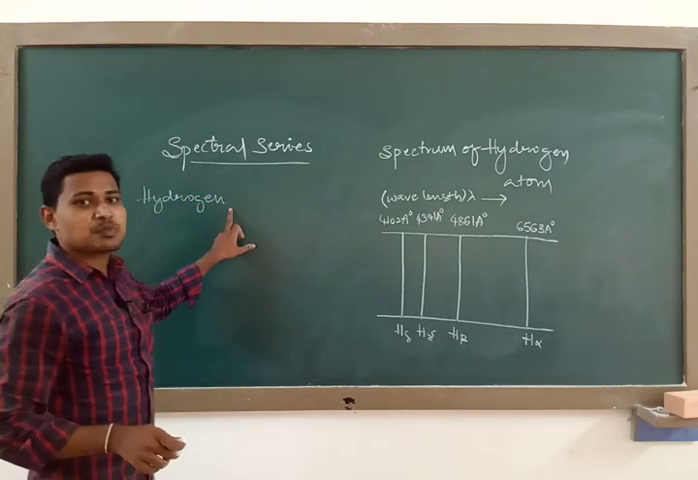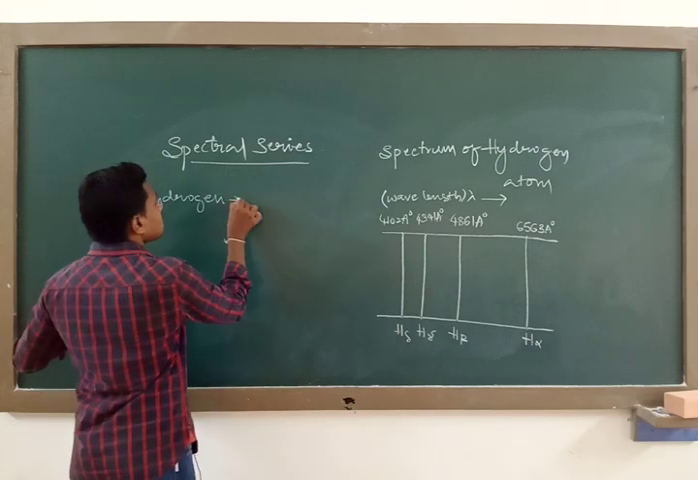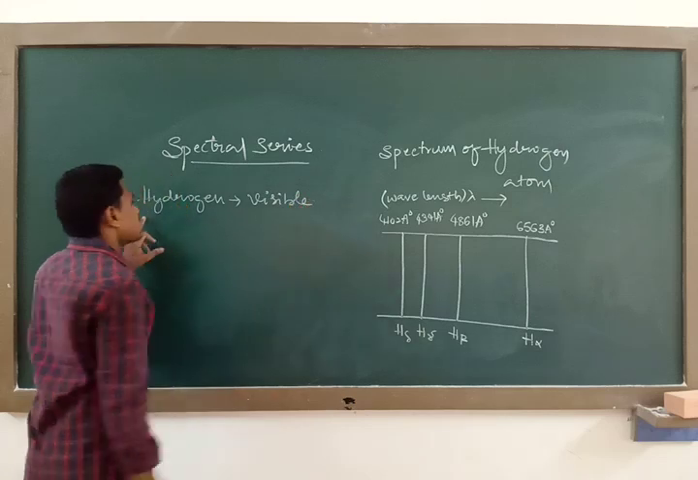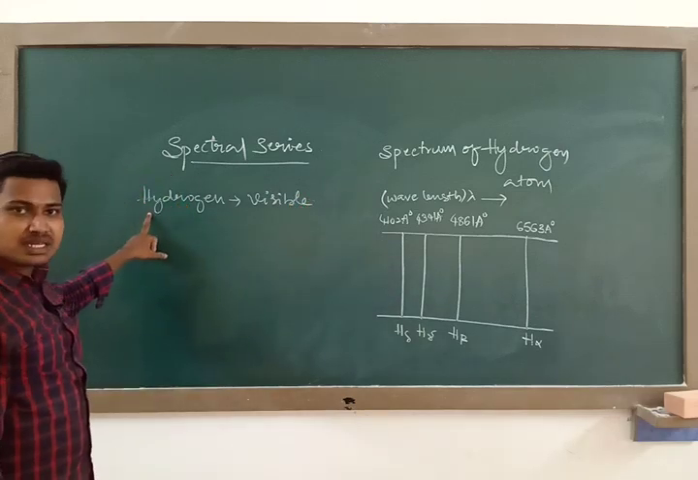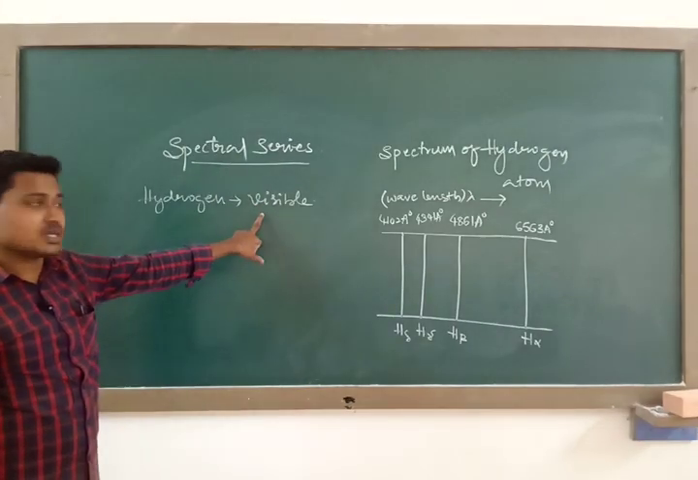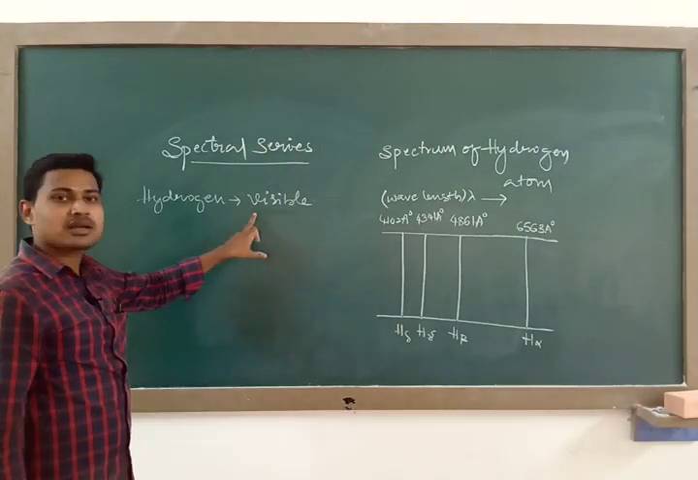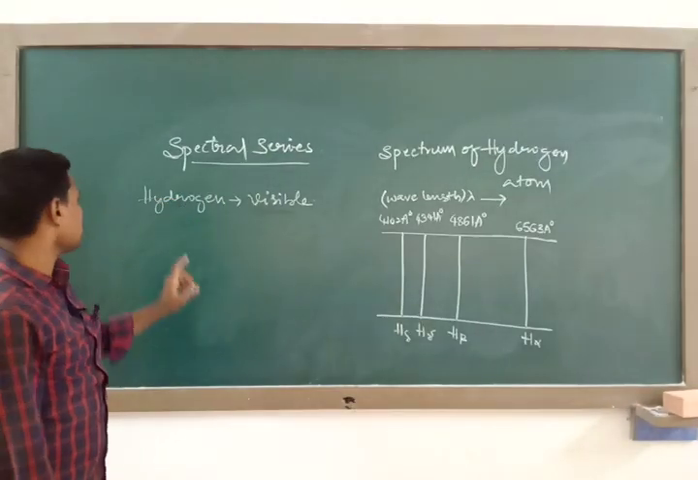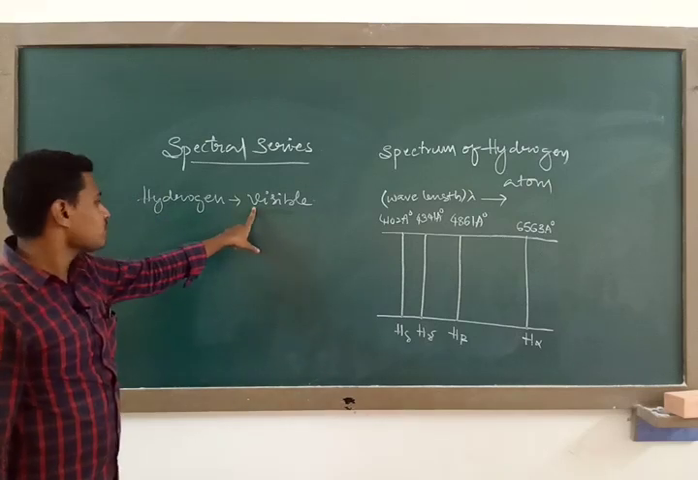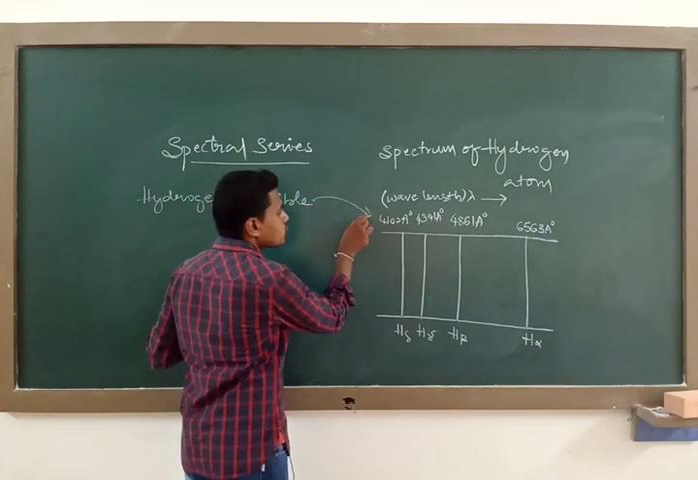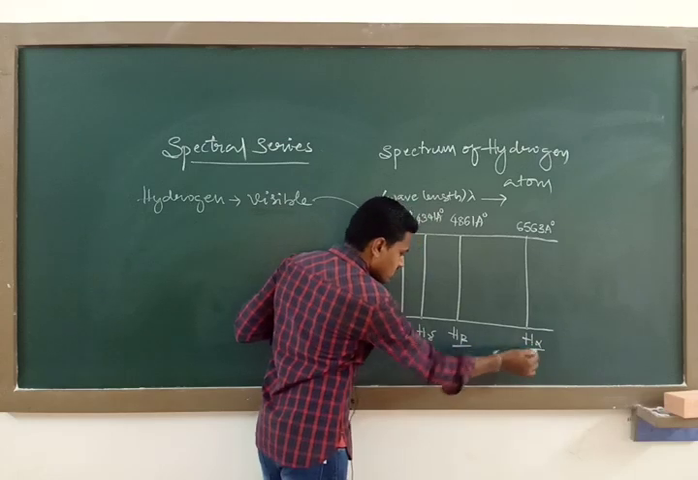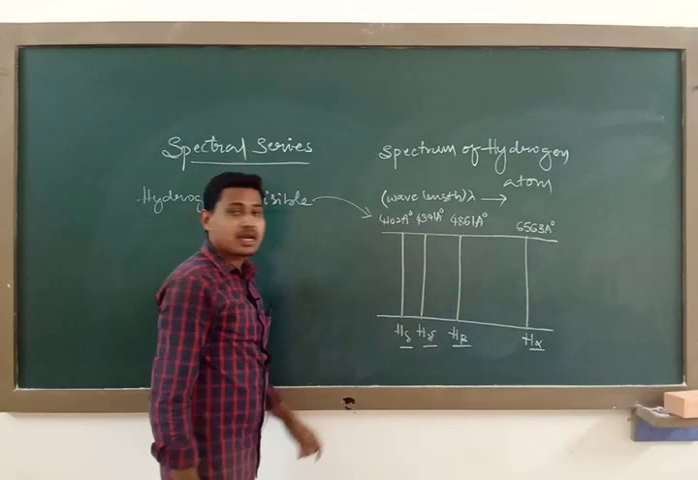Suppose you analyze the spectrum emitted by the hydrogen atom particularly in the visible region. I told you hydrogen will emit its spectrum not only in visible, but even in ultraviolet as well as infrared region, but I am taking only the visible part of the hydrogen spectrum. When you analyze the visible part of the hydrogen spectrum, it consists of 4 spectral lines. We call them namely H alpha, H beta, H gamma, as well as H delta.